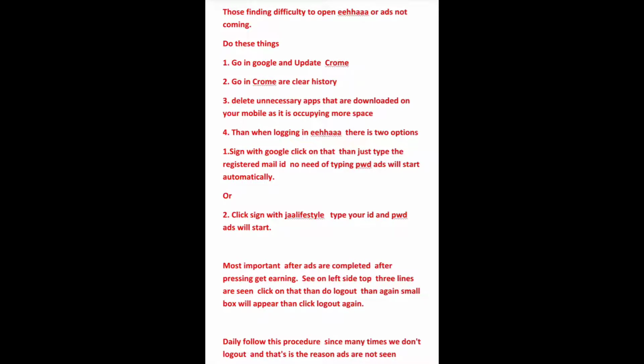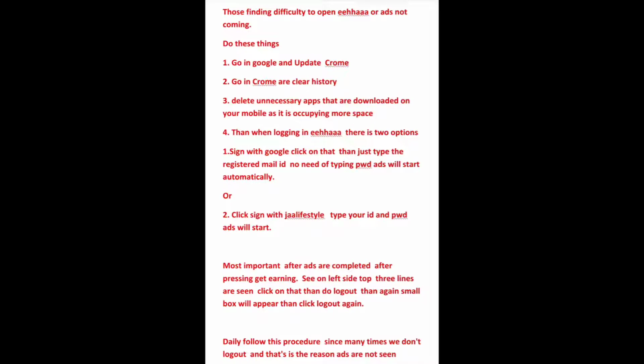First, go in Google and update your Chrome. Second, go into Chrome and clear the history. Third, delete unnecessary apps that are downloaded on your mobile as they are occupying more space.